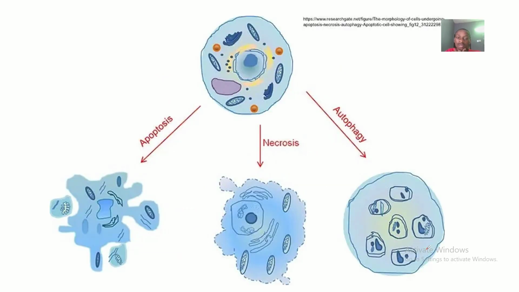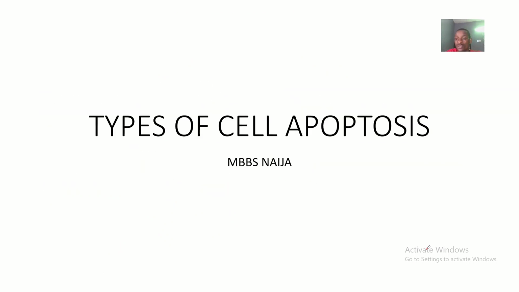So guys, that's it about the types of apoptosis we have, which are basically physiologic apoptosis and pathologic apoptosis.